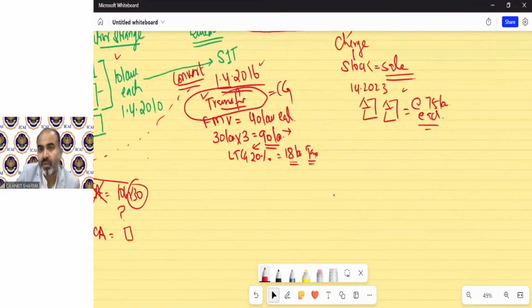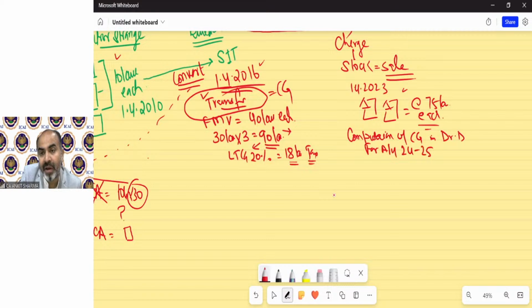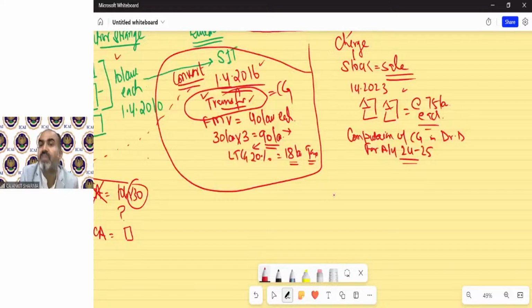Understood? So now if we solve this question, we have to write the computation of capital gain in the hands of Mr. D for assessment year 24-25. But remember, this 24-25 is just the chargeability year. The transfer has been done in the year 2016, so all the provisions will be applicable according to that year. Only the recovery has been deferred.